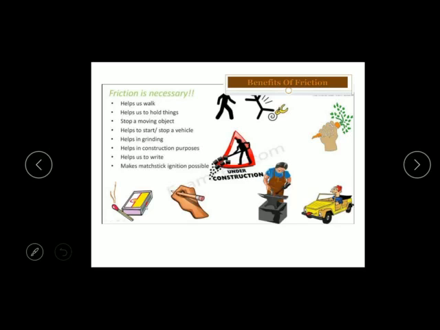It helps to write with a pen or pencil on paper. And the tires of vehicles are made rough to increase friction. Matchstick ignition is possible because of friction. So these are the important advantages of friction. You can list many more advantages as you know. So that's why it is necessary for us.